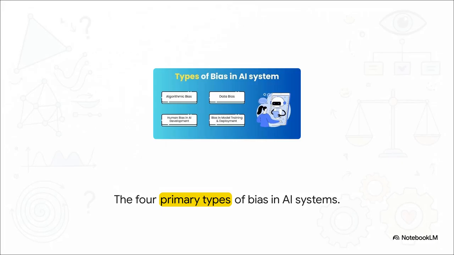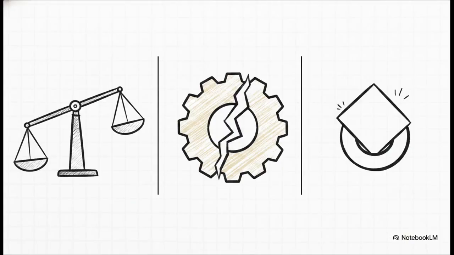And things rarely go wrong in just one place. Unfairness can sneak into the process during development, during data collection, or even deployment. Let's break down where this actually comes from. First up is data bias. Honestly, even if your math is completely flawless, if your training data reflects historical inequalities or just lacks diversity, your predictive model is just going to learn and amplify those inequalities. Garbage in, garbage out, right?